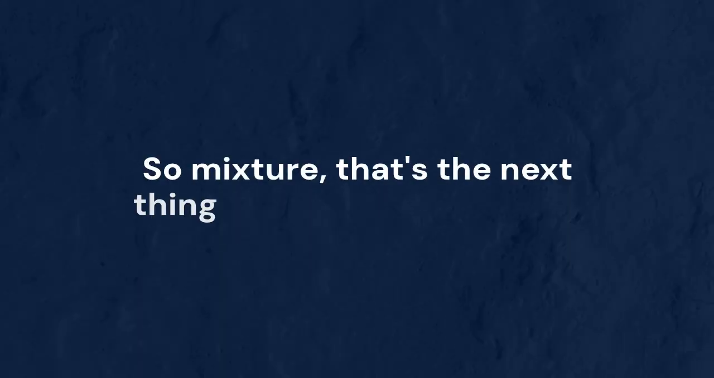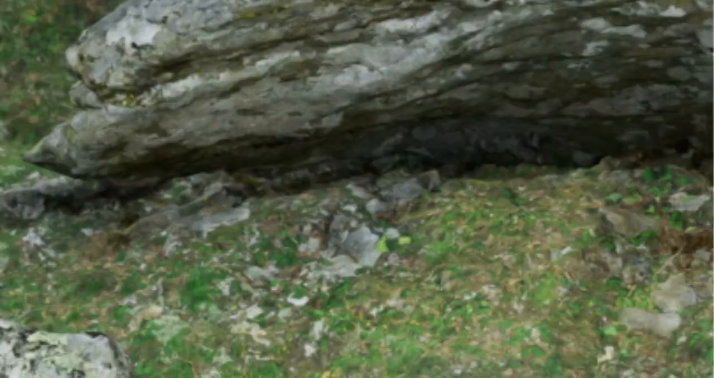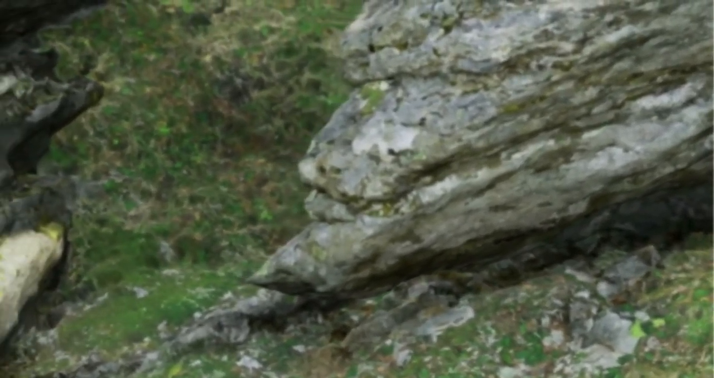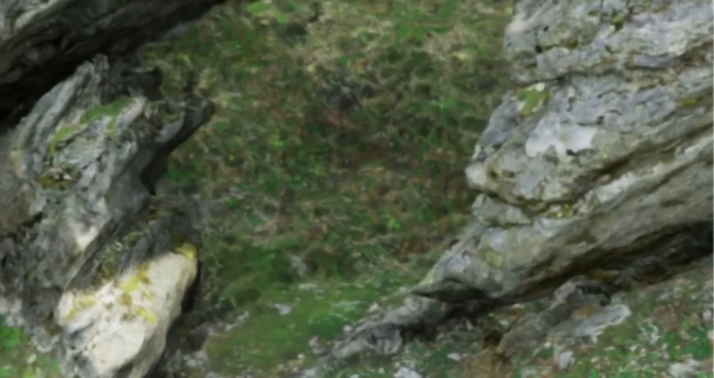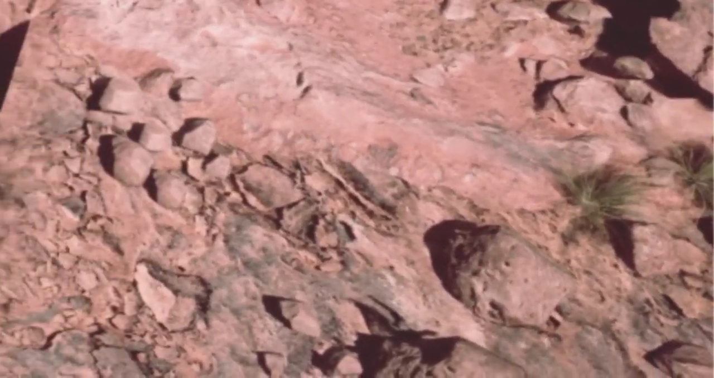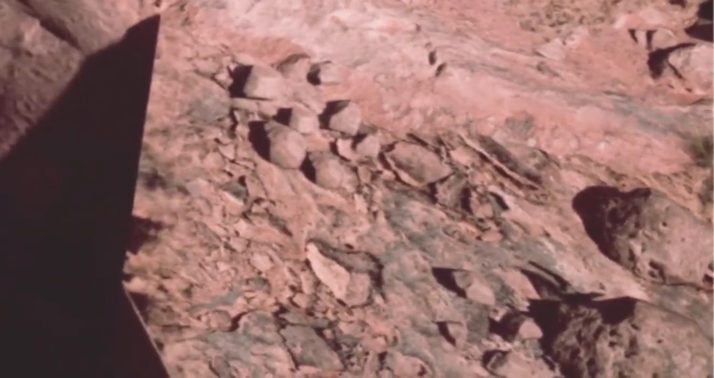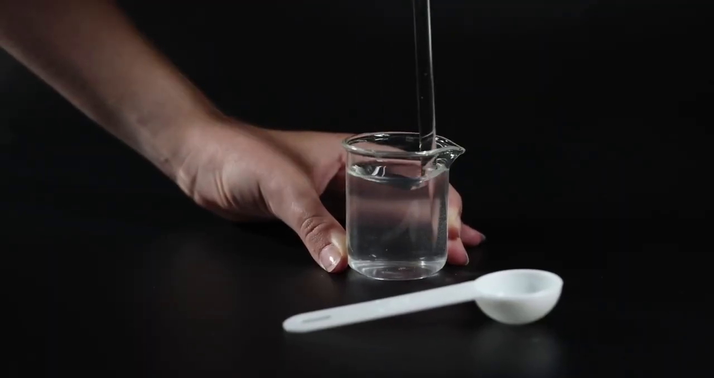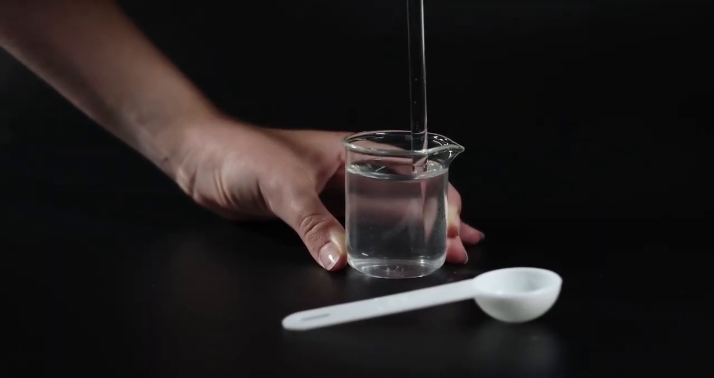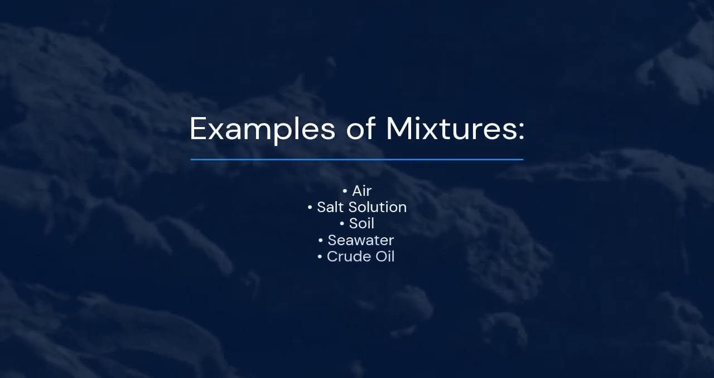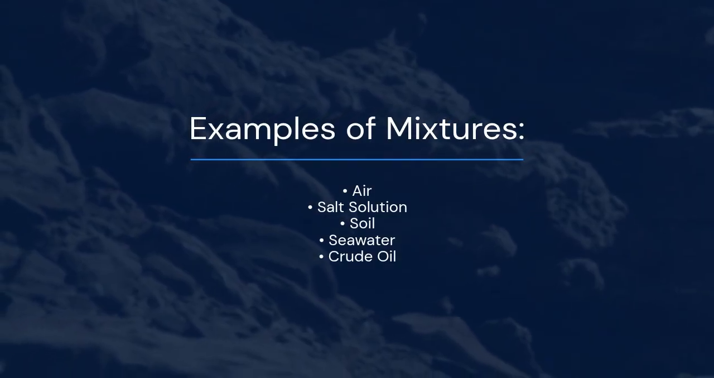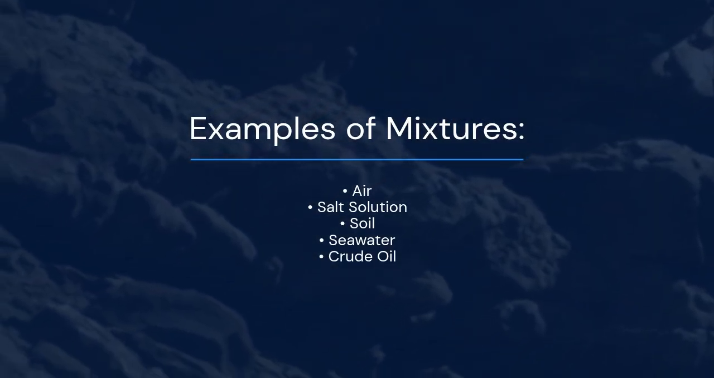So mixture, that's the next thing we'll discuss. Mixture. So what is a mixture? A mixture is a physical combination of two or more substances. Each substance retains its own properties. The components can be separated by physical methods. Examples of mixtures: air, salt solution, soil, seawater, crude oil.